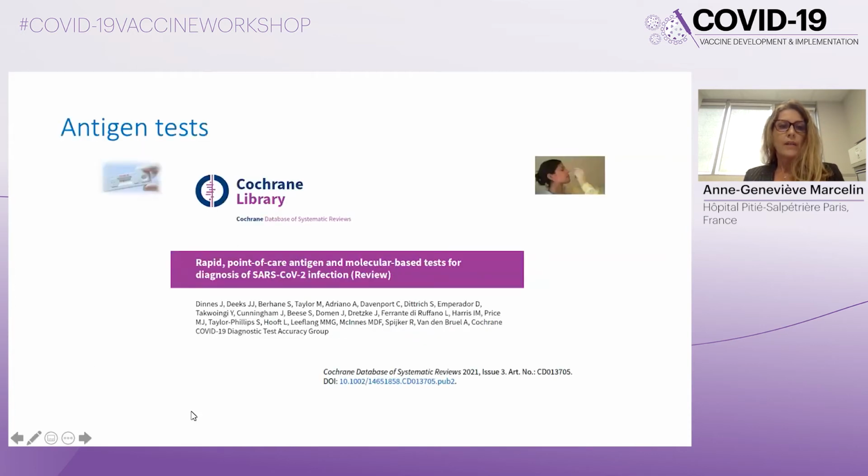Now, if you look at the antigen test, there was a systematic review from the Cochrane database on rapid point-of-care antigen and molecular-based tests for diagnostics of SARS-CoV-2 infection.